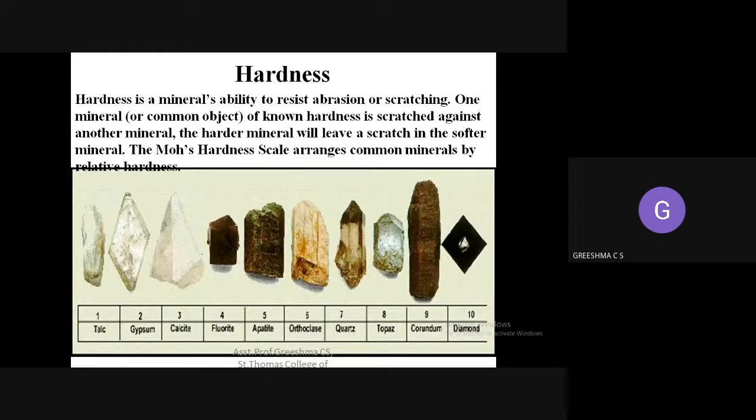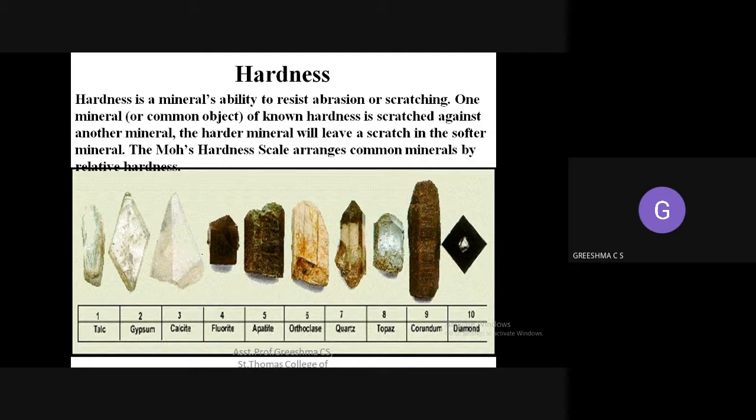At the same time, if you scratch a diamond, nothing will happen. There will be no impression left on your nails and no impression left on the diamond, because it is very hard. So that is technically how you define hardness. That is the ability to resist abrasion.